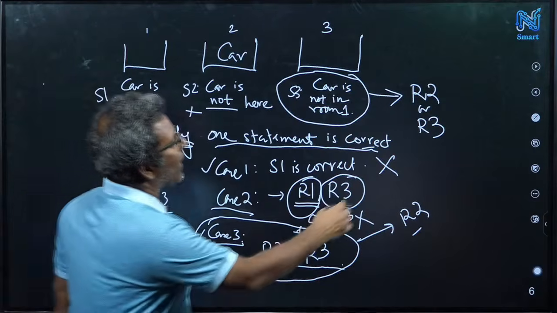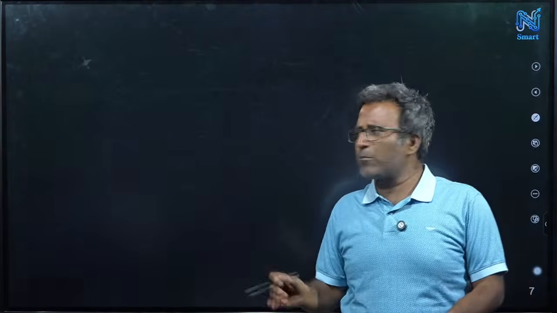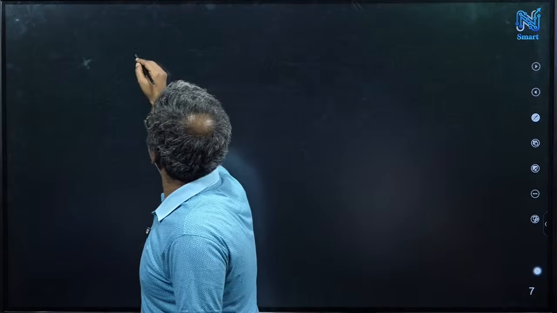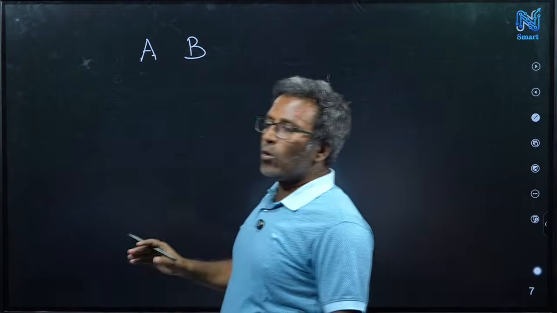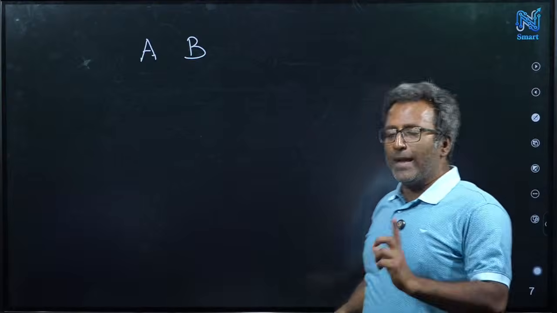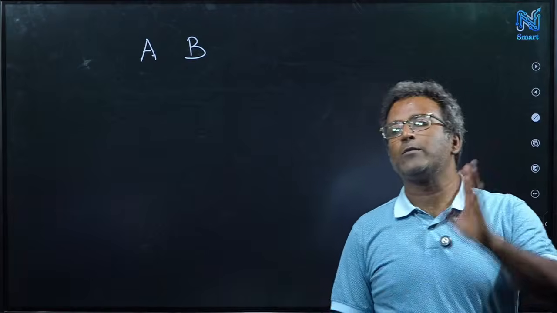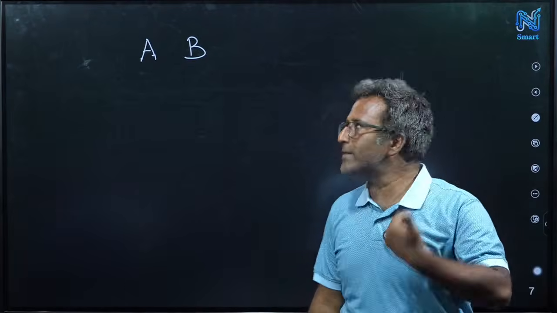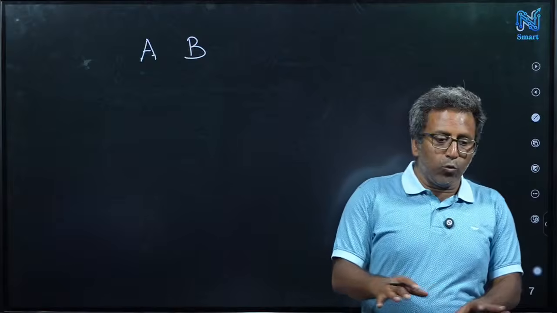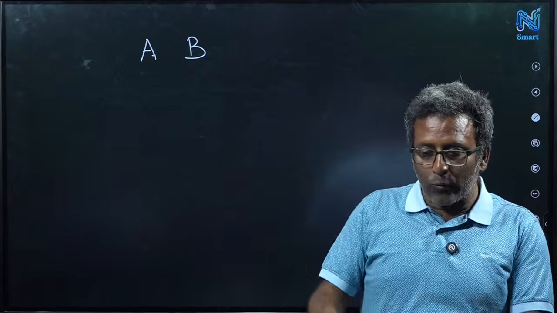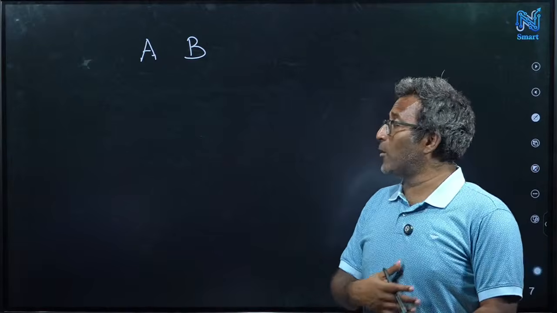I want to ask one more logical problem. That's a very simple problem. I don't have to write much, but just note it down. There are 2 persons, A and B, and one person always speaks true, and one person always speaks false. So one person always says right, correct, and one person always says wrong. And who speaks true and who speaks false, I don't know. I don't know whether A always speaks true or B.